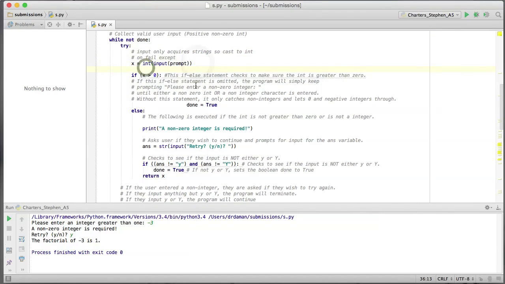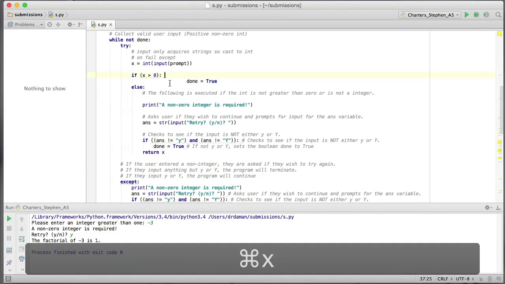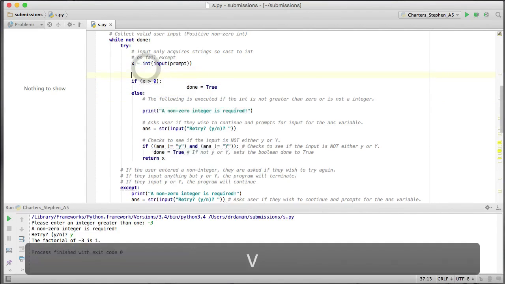Now, down here it says, if x is greater than 0, and as you can see, I just simply did a carriage return to get all of these comments onto the page. It really belongs up above this if statement, so let's go ahead and cut that out of there and put it in there.